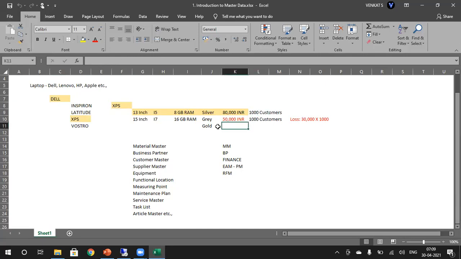Let's say there is some error in the pricing of master data. Then it would be a loss to Amazon or whoever is the seller. So a small error in master data causes more loss to the organization. That is the importance of master data.